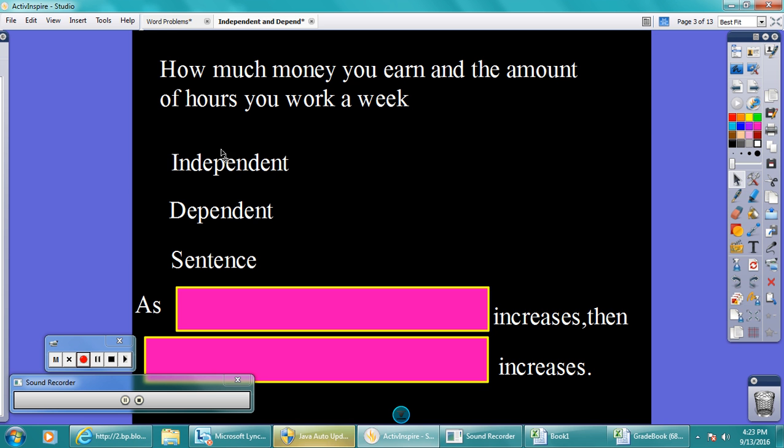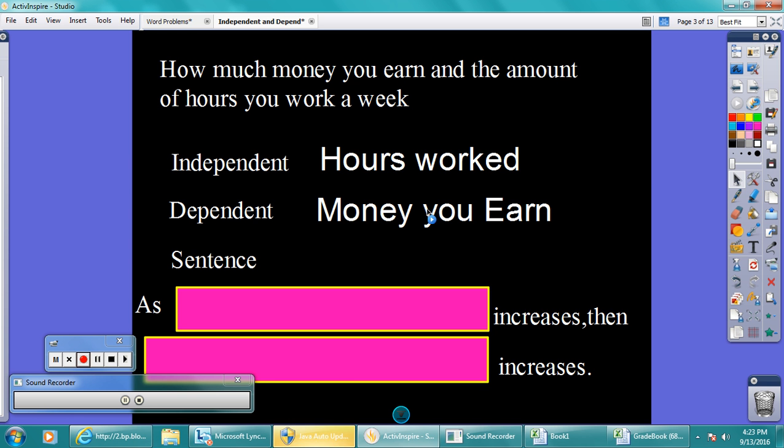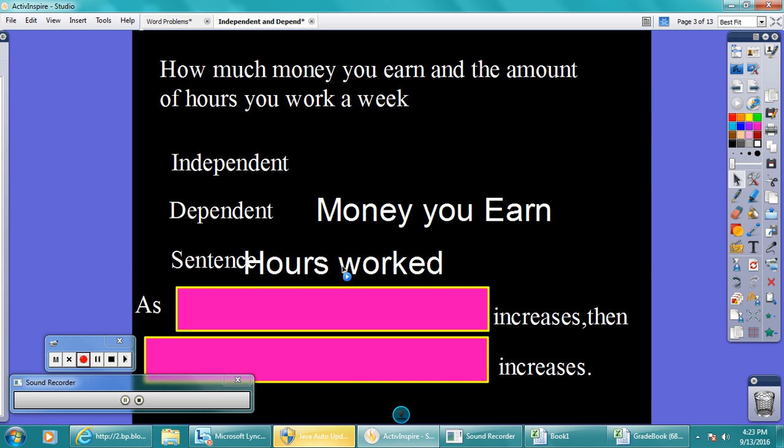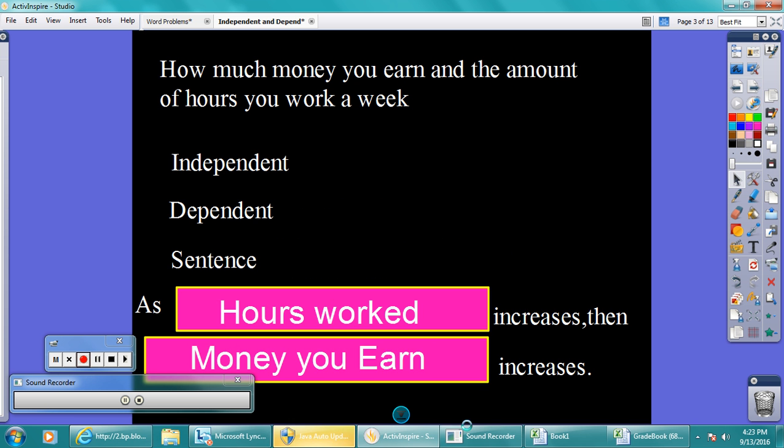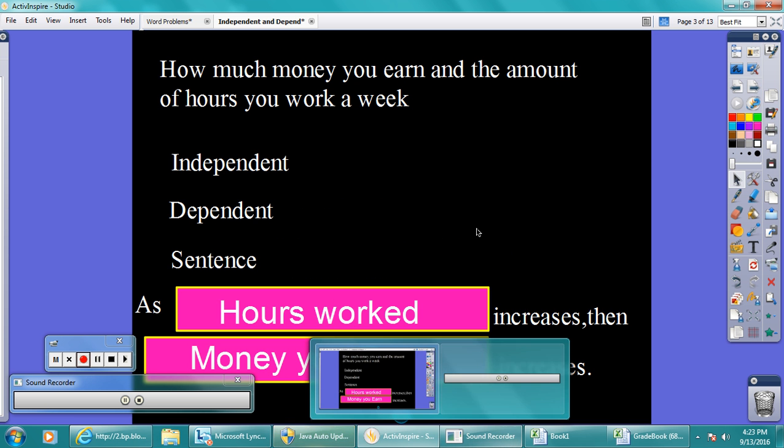So the hours you work is the independent. The dependent is the money, because your money depends on how many hours you work, correct? So, as hours worked increases, money you earn increases. So that's how you write that sentence.